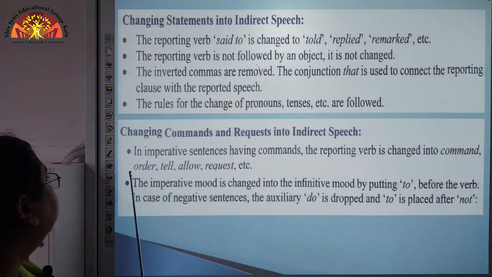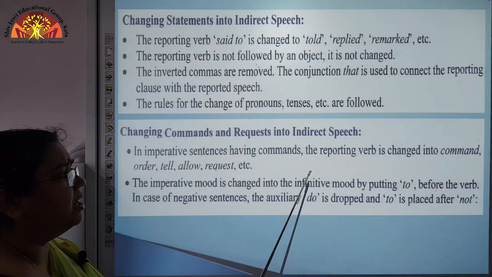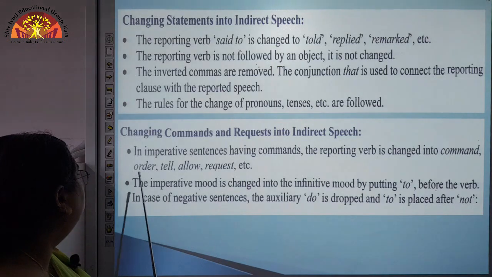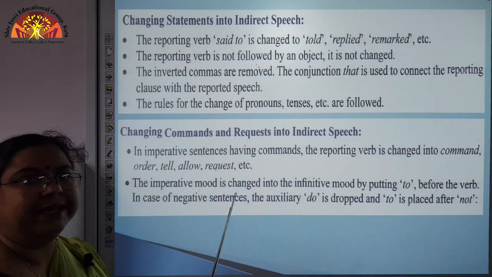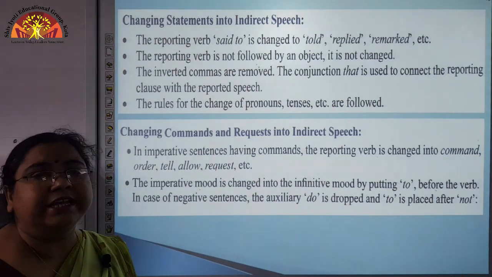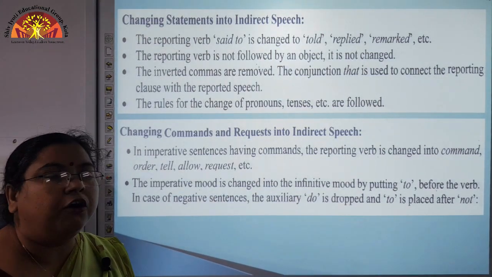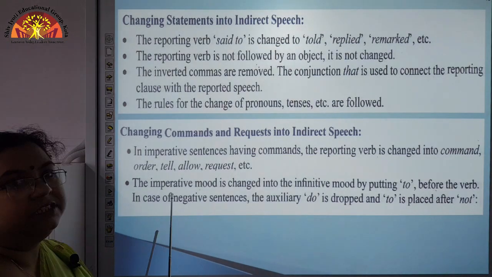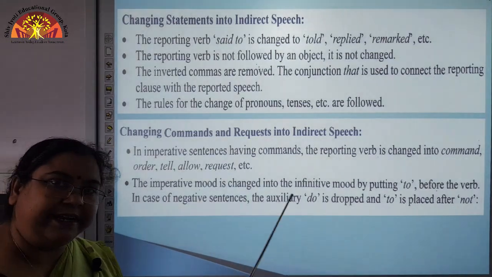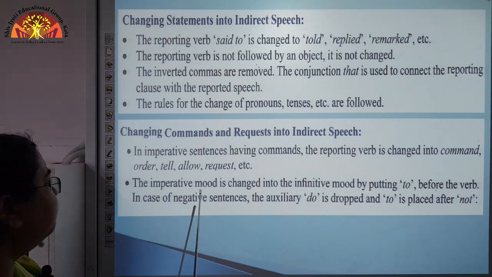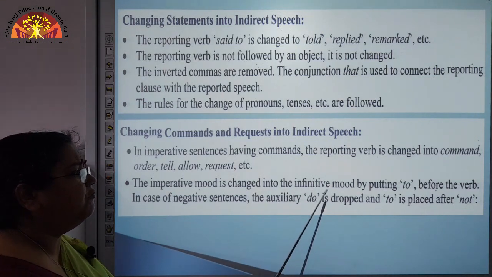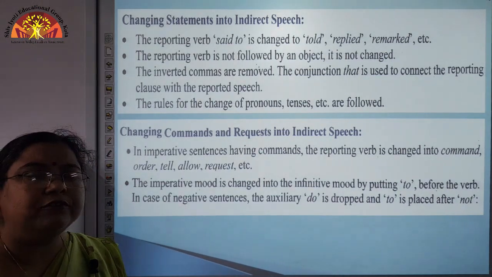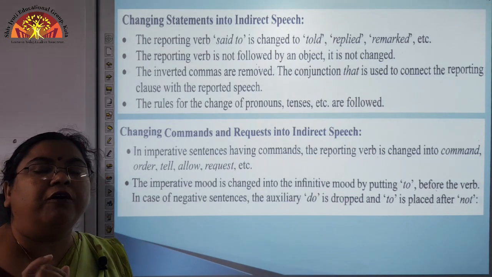Here, in imperative sentences having commands, the reporting verb is changed into command, order, tell, allow, request, etc. So, instead of using said or told, we use commanded or ordered, told, requested, like this. The imperative mood is changed into the infinitive mood by putting to before the verb. Now, what do we use? We use the infinitive form of the verb.